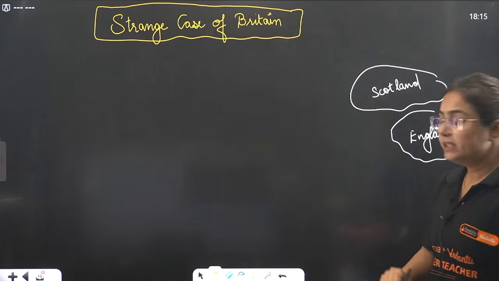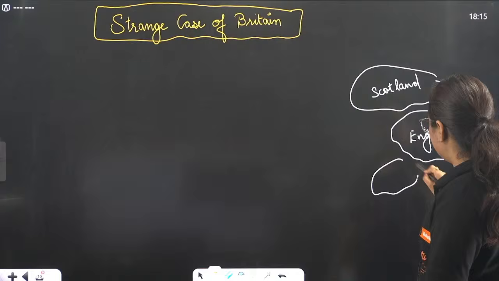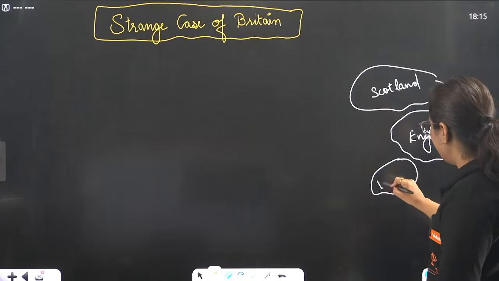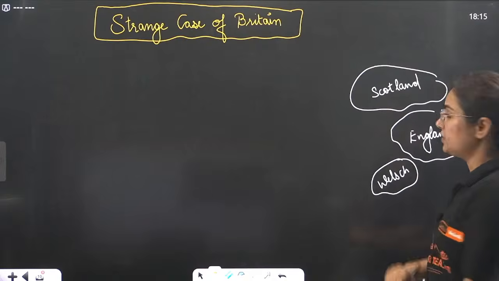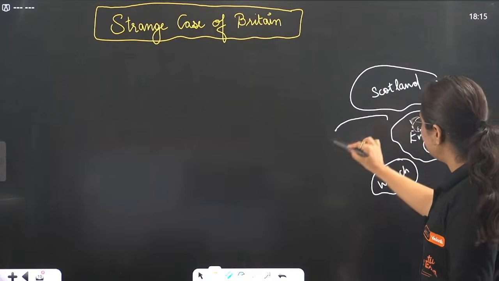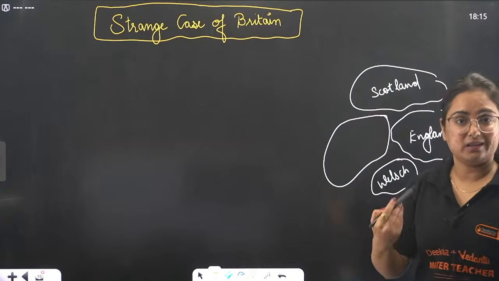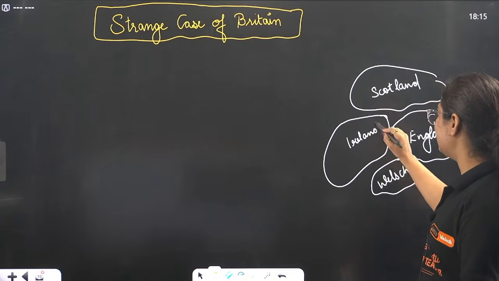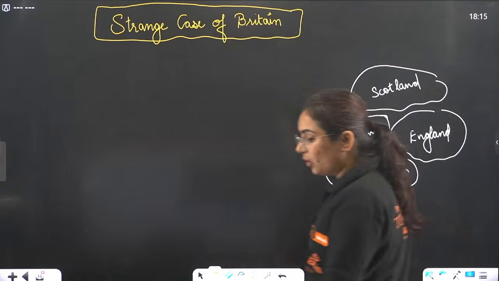There was a region where the people spoke the language Welsh, and it came to be known as Wales. There was a region where people spoke Irish, and this became Ireland.